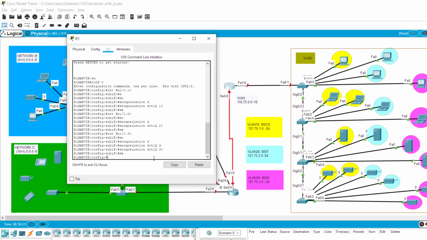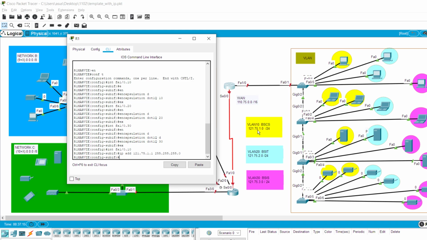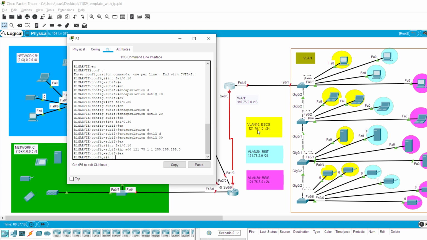So let's go back. Interface FA1/0. Since we already have the encapsulated interface, we can access the .10, and then we IP add, and then the default gateway. So it's here, VLAN 10 is 121.75.1.1. Subnet mask is 255.255.255.0. Okay. Exit.